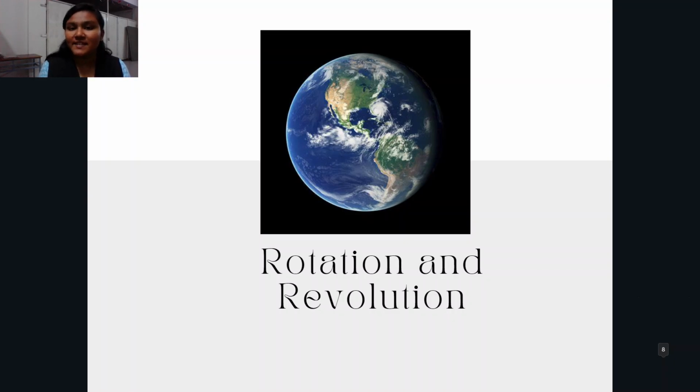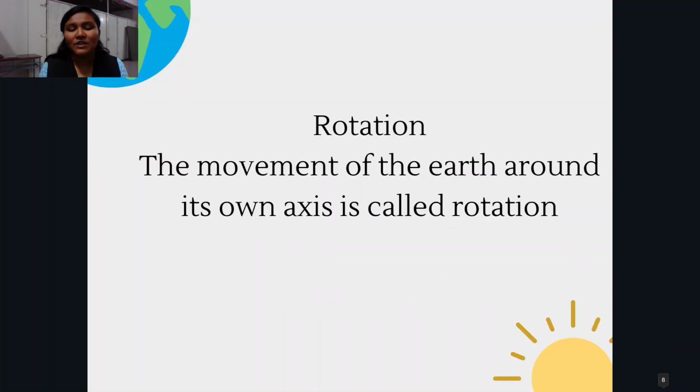Today we are going to discuss a topic from 4th standard geography, which is rotation and revolution. These are the movements of the earth that are extremely essential for our sustenance. So we will learn more about it in this video. First of all, what is rotation? The movement of the earth around its own axis is called rotation.